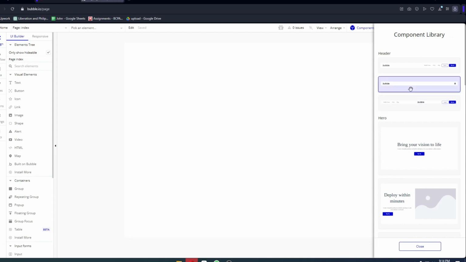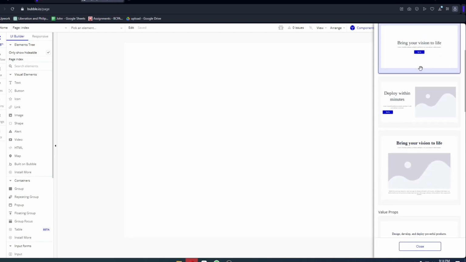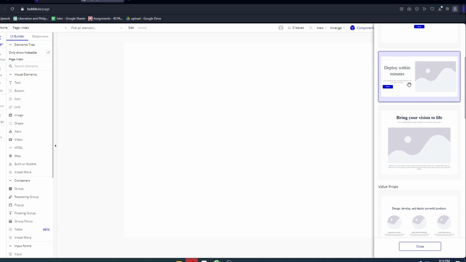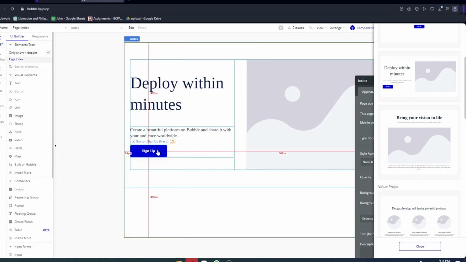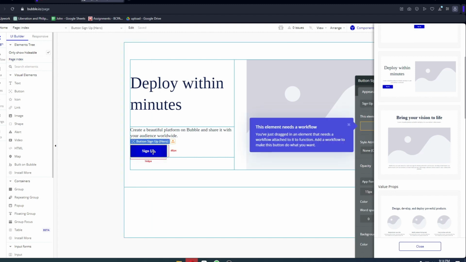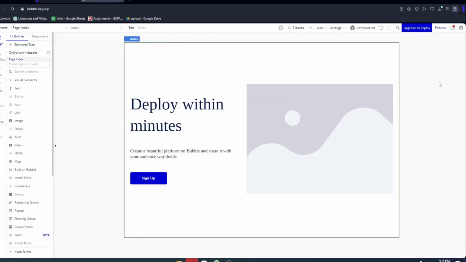Going back to design, you could see the component library right here. So for example, if you want to add this template right here, I could just go ahead and do so by dragging it inside our template. We could adjust it manually. For example, if I want to move this sign up button right here, I could just click on it and drag it to where I want to place it. So right now we have our first template right here.